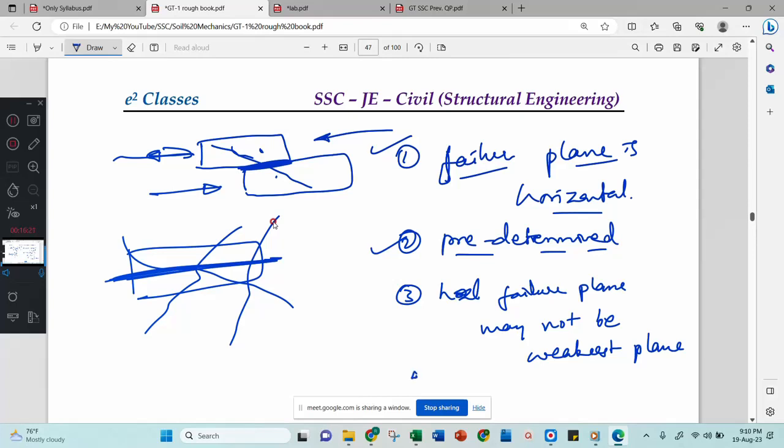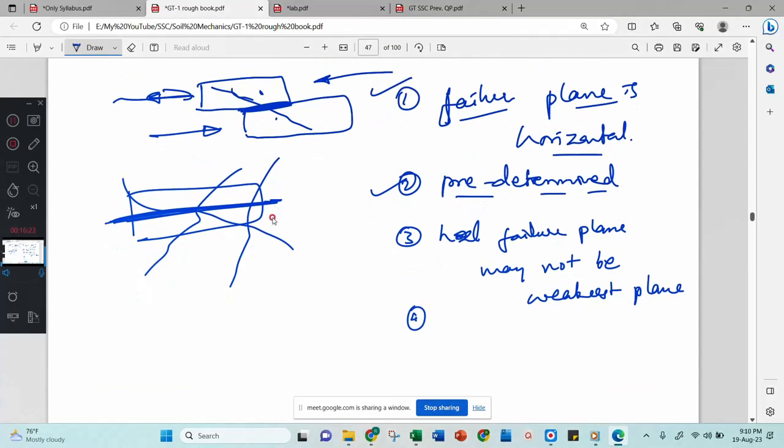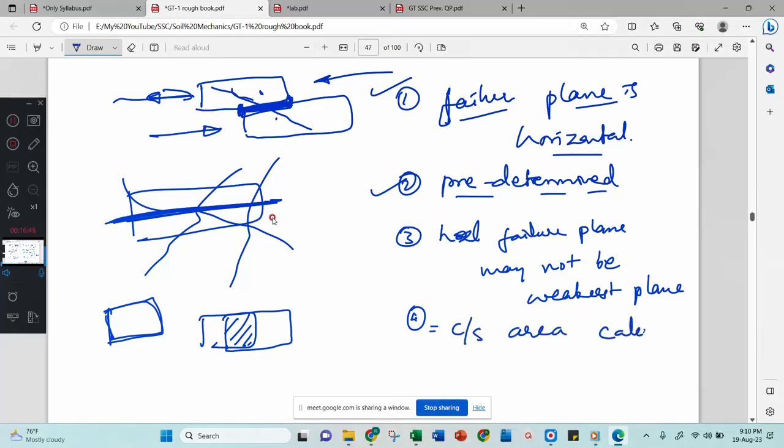And the fourth very important demerit is that you are not considering the actual rubbing area. See, this is the area you have to consider. This is one part and above it is another part, but when you apply the load it slides like this, which means you have to consider this sliding area, but you are not considering the actual area. Therefore, the cross-sectional area calculation is also one of the drawbacks.